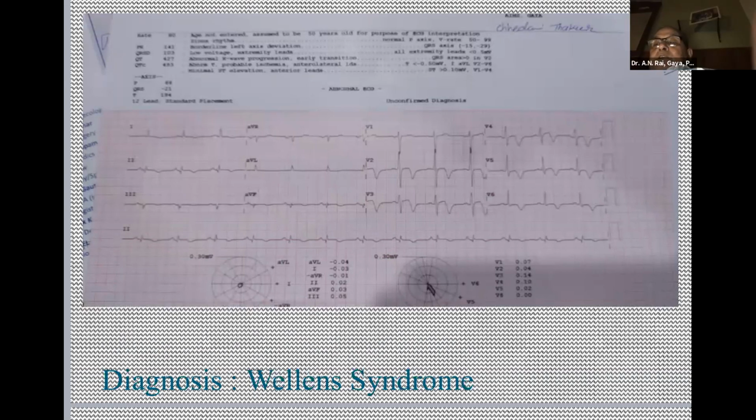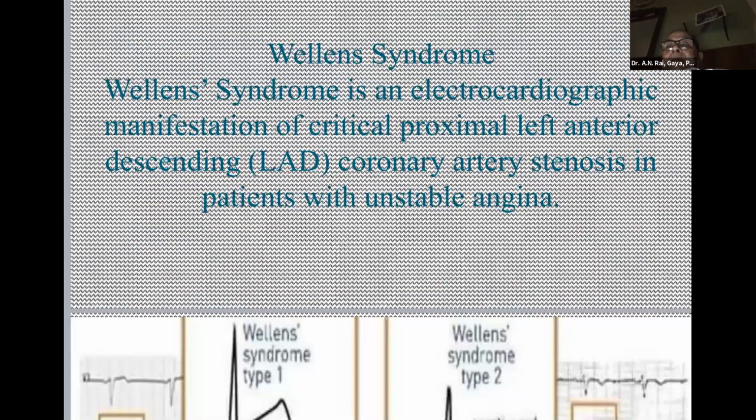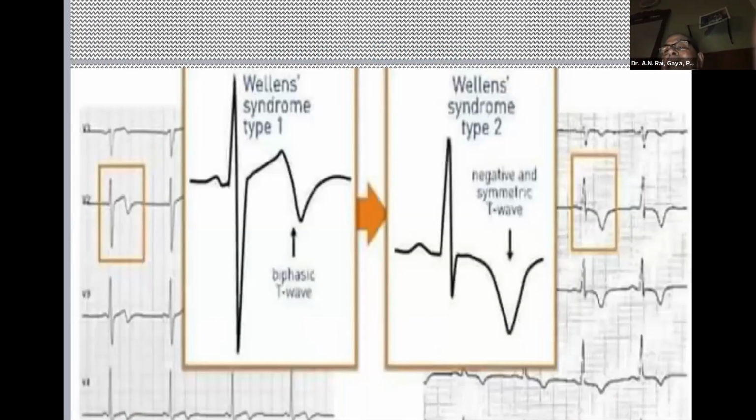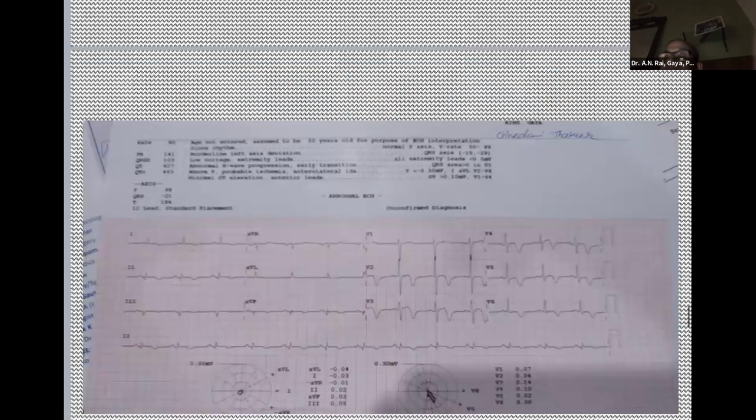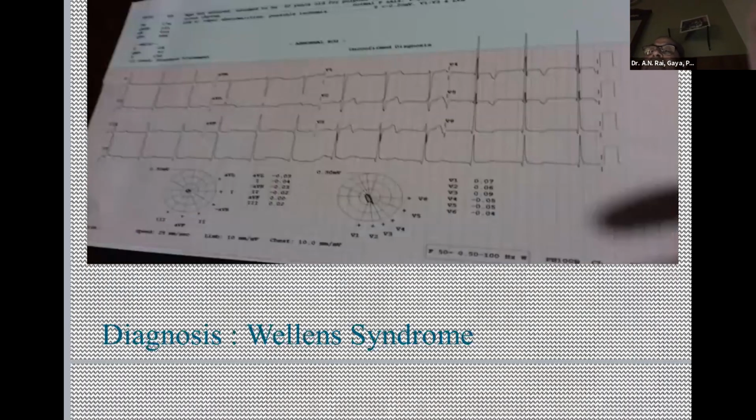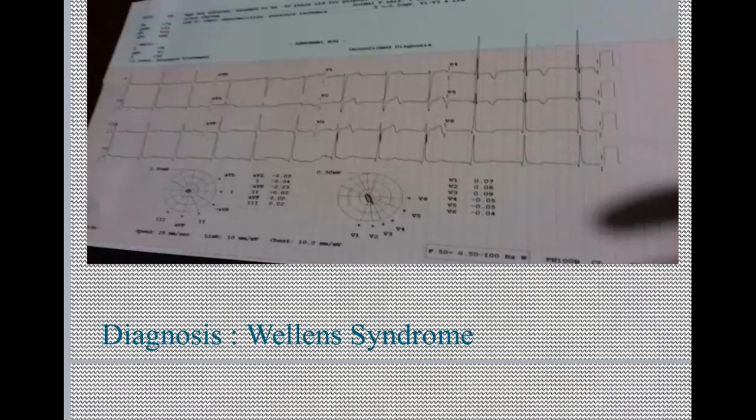There are two types. Wellens syndrome is an electrocardiographic manifestation of critical stenosis of the left anterior descending coronary artery in patients with unstable angina. Enzymes are negative. Type 1 is biphasic, and type 2 is bilateral symmetrical. So we have got both. This is type 2 and this is type 1. Today we had the De Winter pattern, De Winter syndrome, and second is Wellens syndrome.